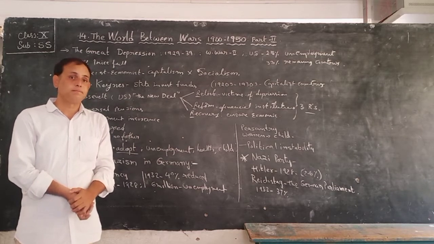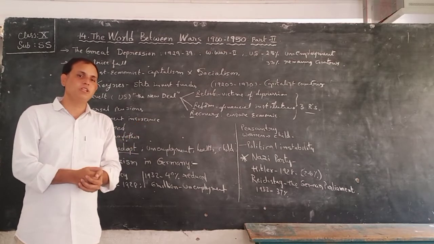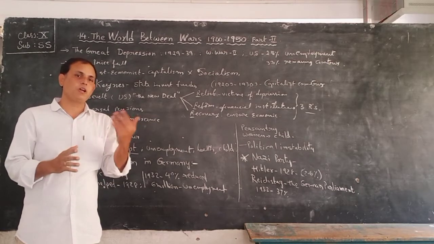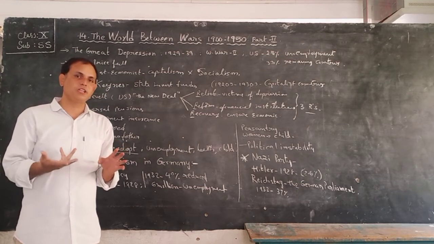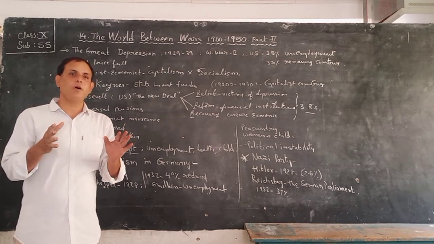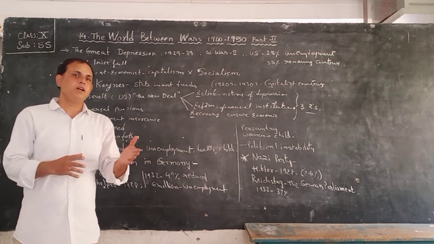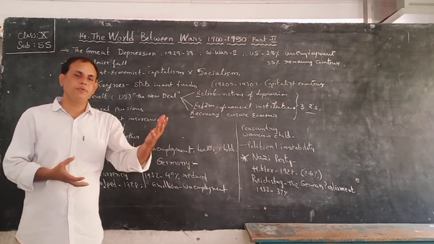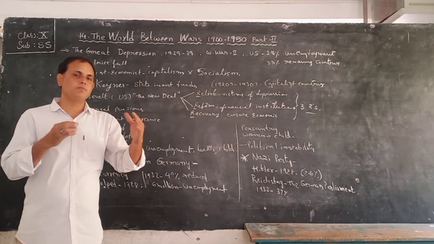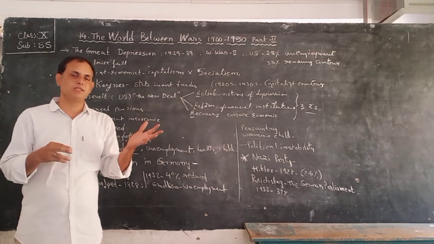Why? Because people were unable to purchase the goods, children. Because production stopped in the factories, many employees became unemployed. When the employees became unemployed, how could they run their family? They faced severe problems in their families. They could not run their families without money.